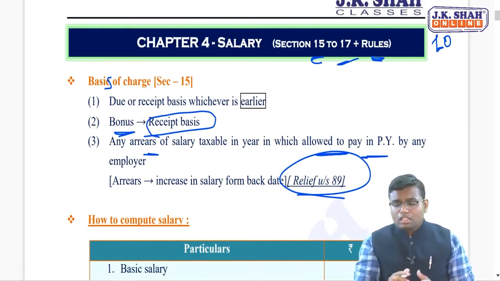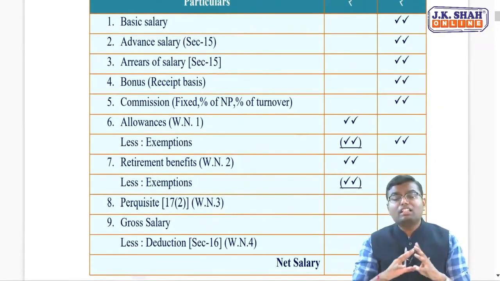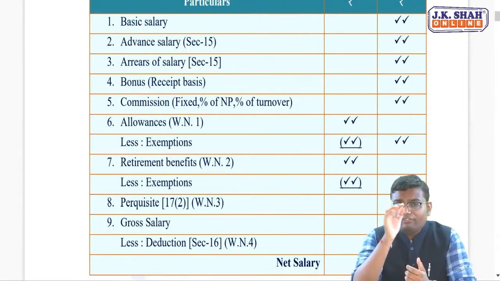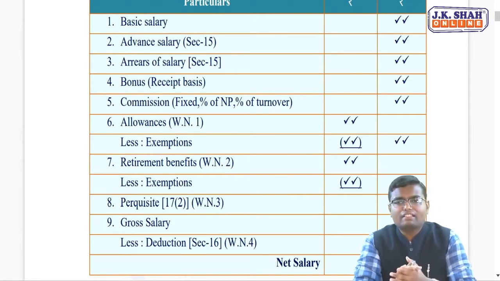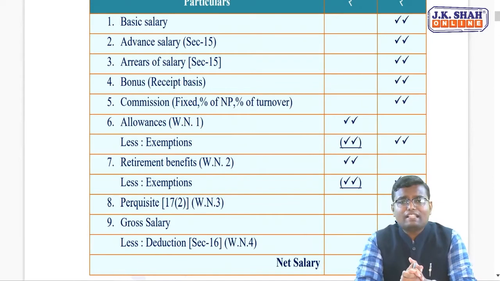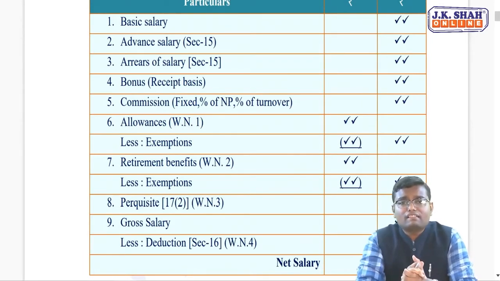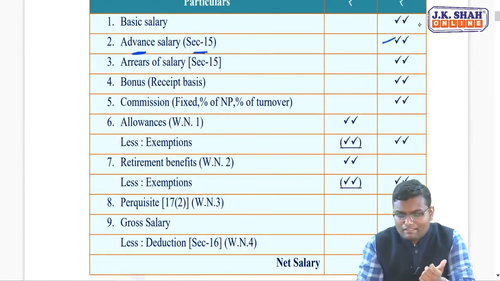Now, how to compute the salary income? There is not a fixed structure, but what are the elements involved? The very first thing which is always there in the elements of salary is basic salary. It is always taxable fully. Second, advance salary, section 15. I just said due or received, whichever is earlier. So as per section 15, advance salary is also taxable.